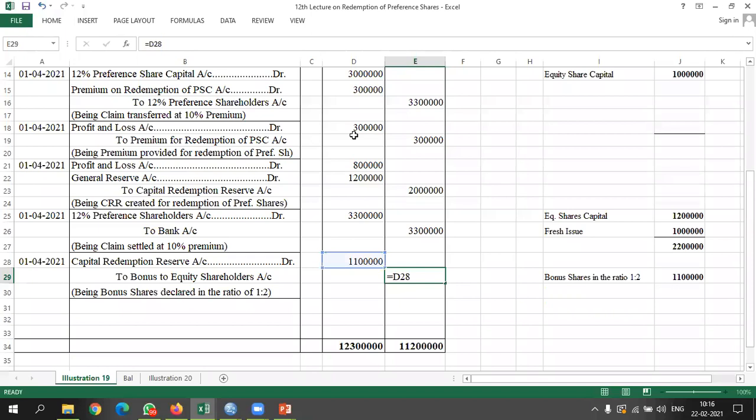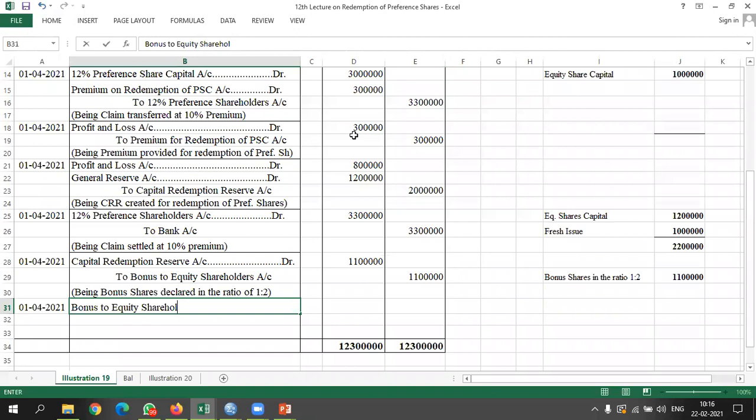And my next entry will be issue of bonus share. So I will write bonus to equity share holders account debited to equity share capital account.